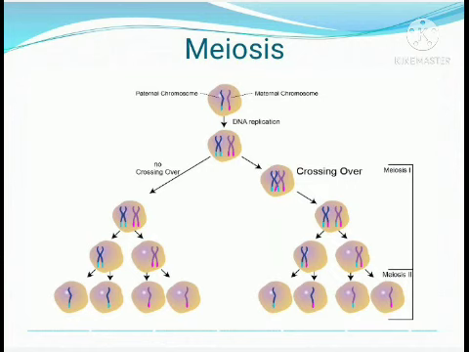So chromosome 1 from father and chromosome 1 from mother both align together at the center in prophase 1. During this period, at the end portions, an exchange can happen.